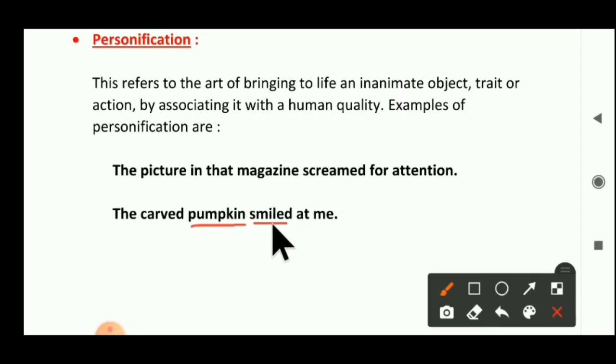Can you understand? When we compare non-living things with living things, personification figure of speech is used. Can you understand?